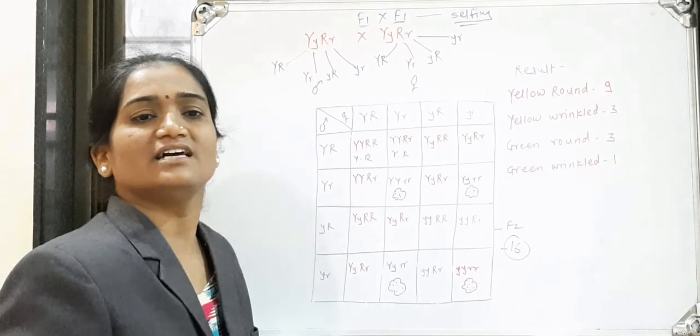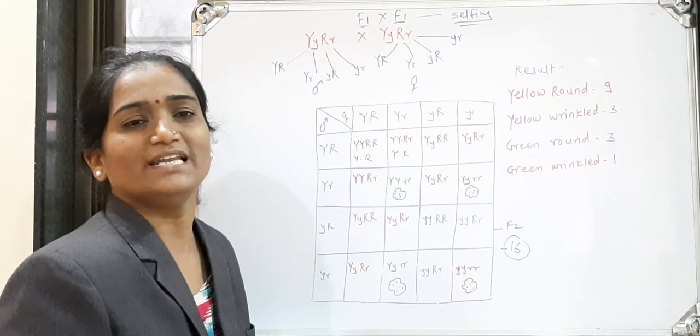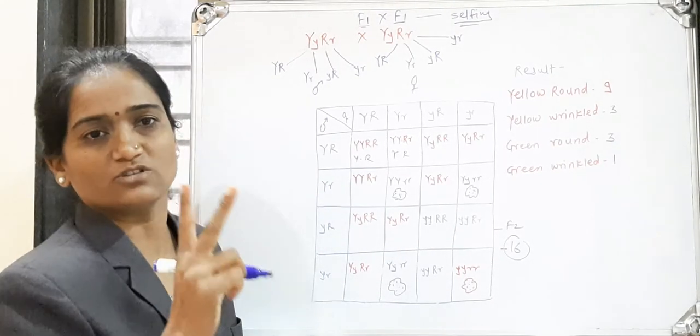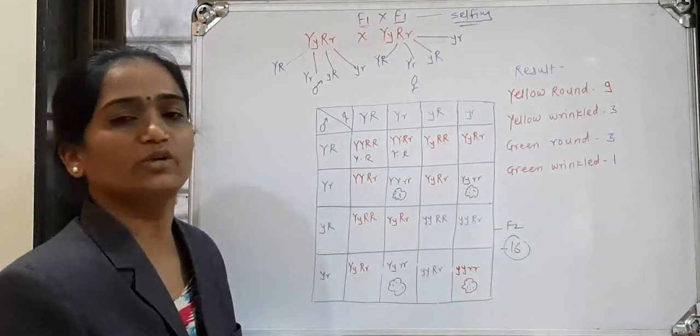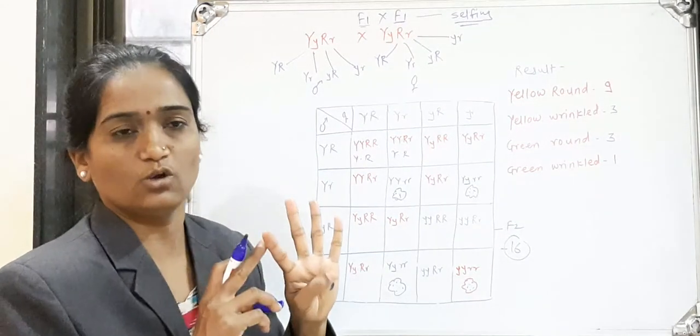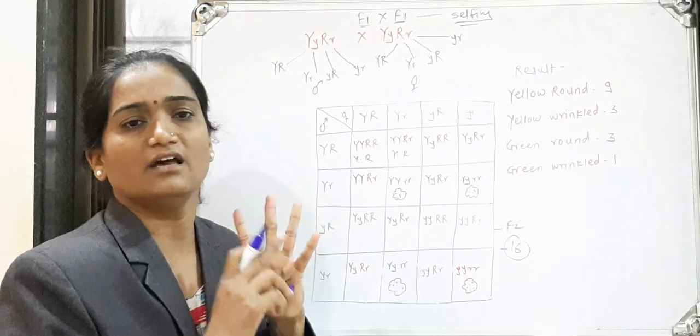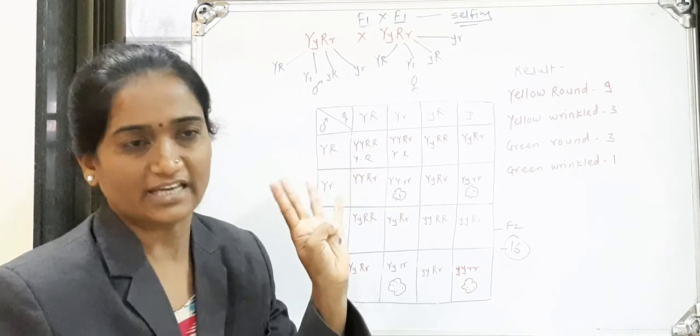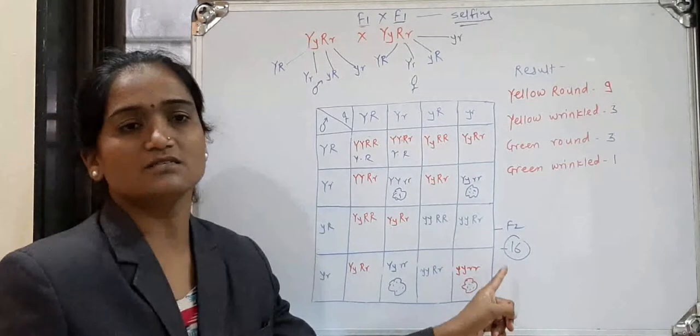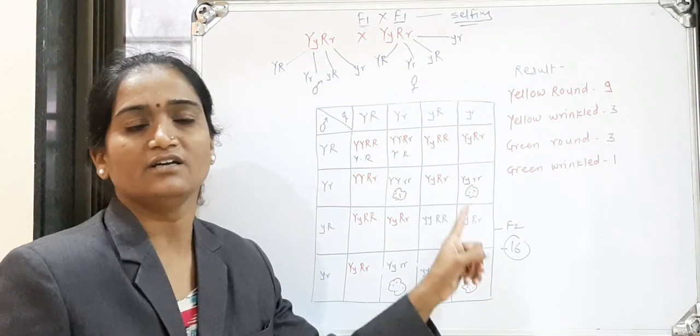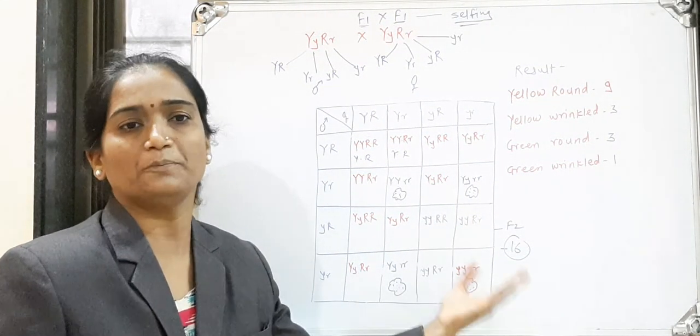How many parents are there in F1? Only 2 parents with 2 pairs of contrasting characters. Means we have 4 characters: yellow, round, green, wrinkled. From these 4 characters, we obtain 16 different, new offspring.